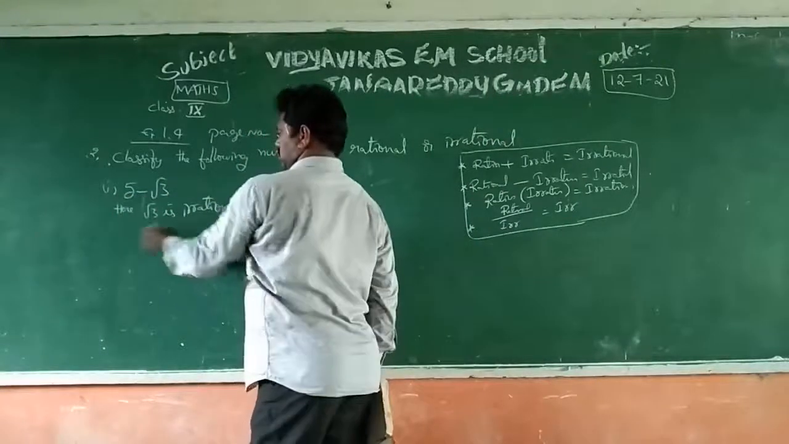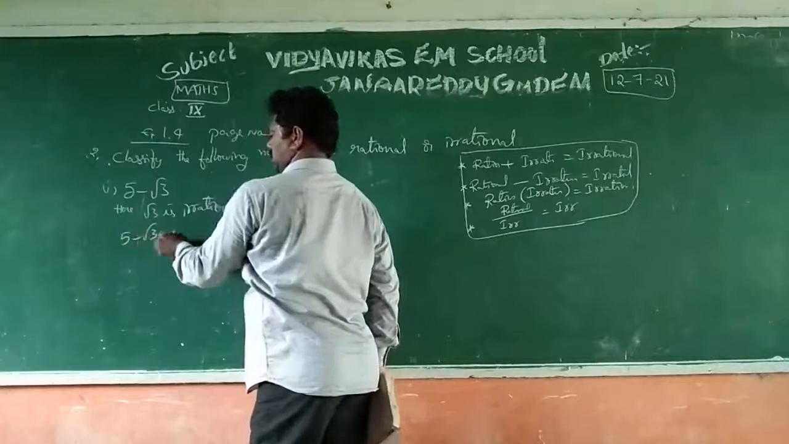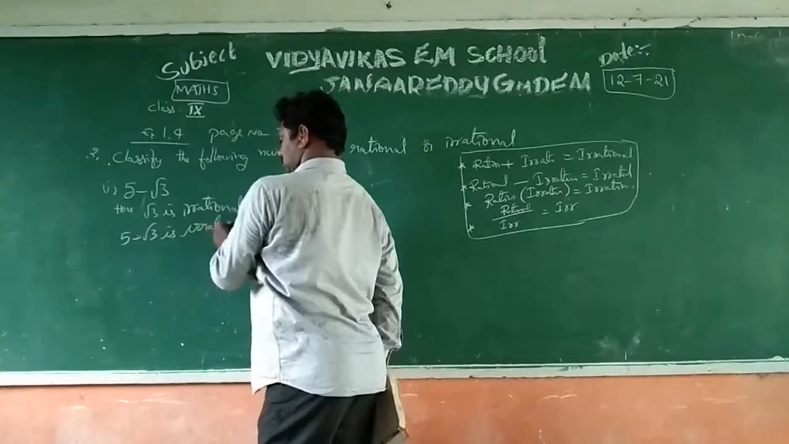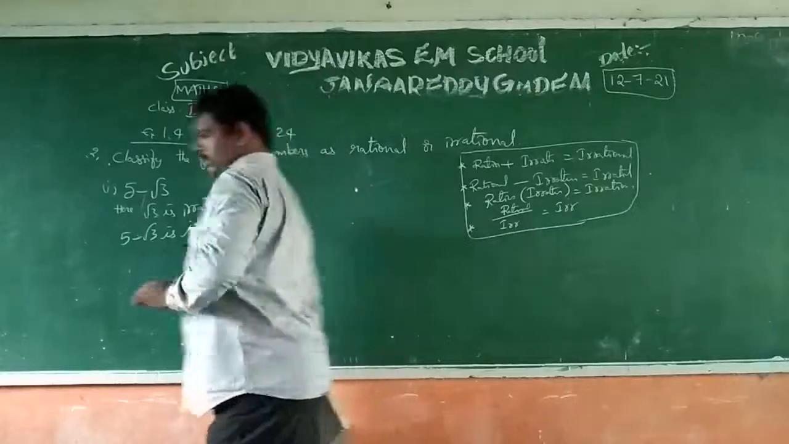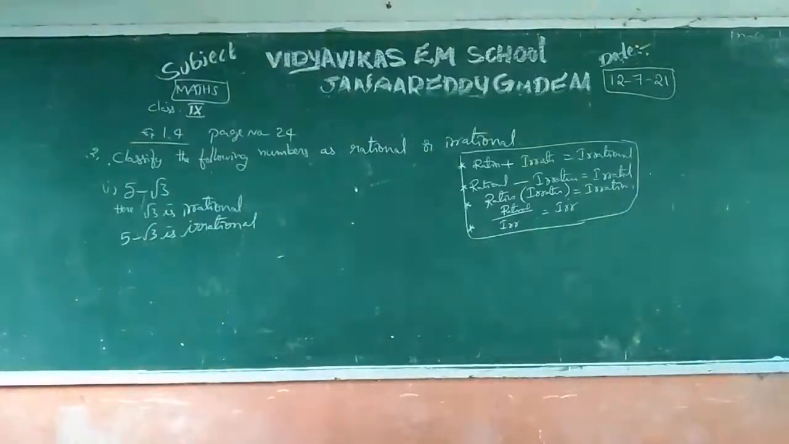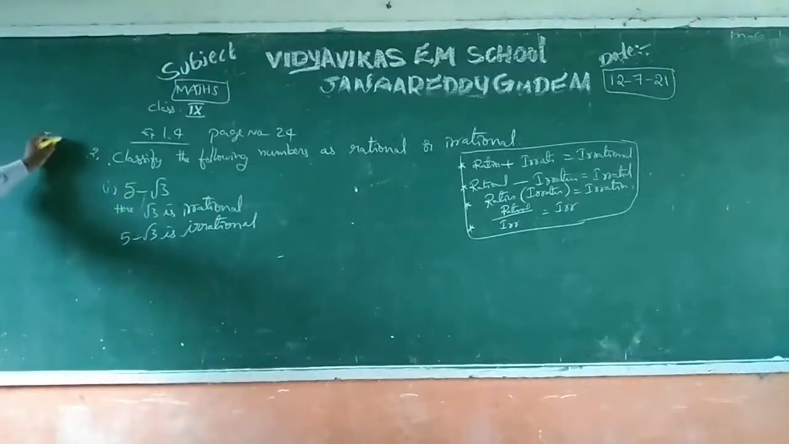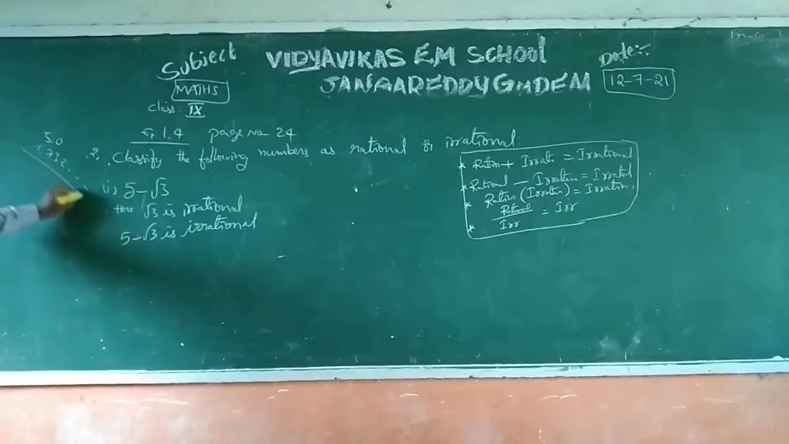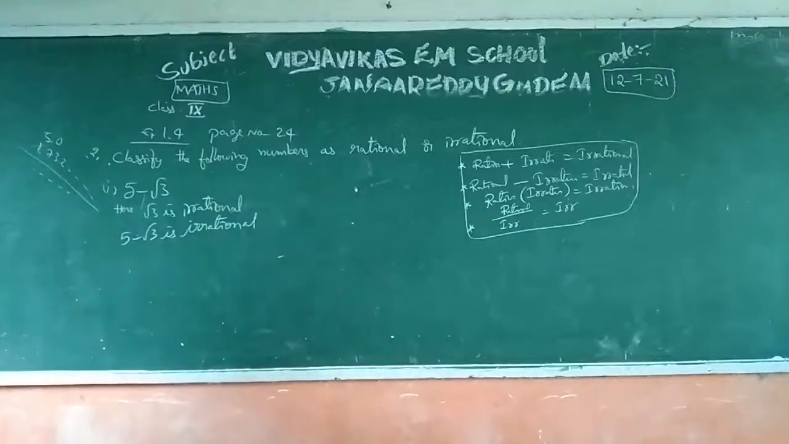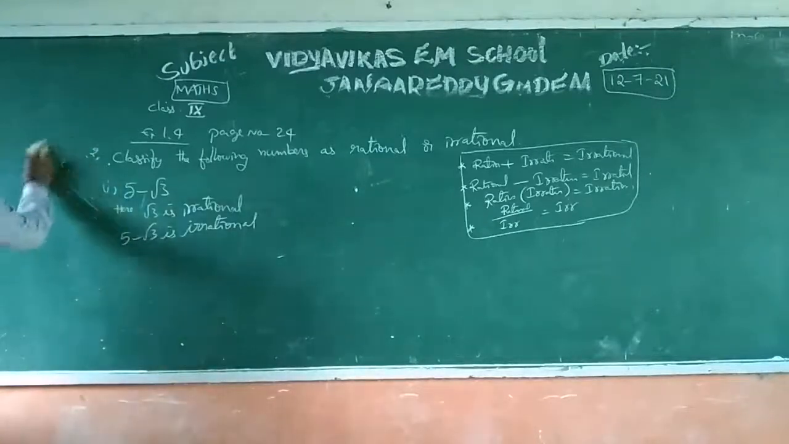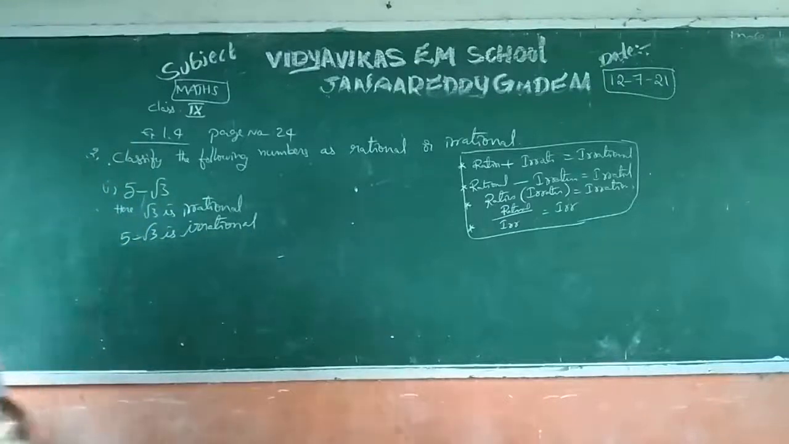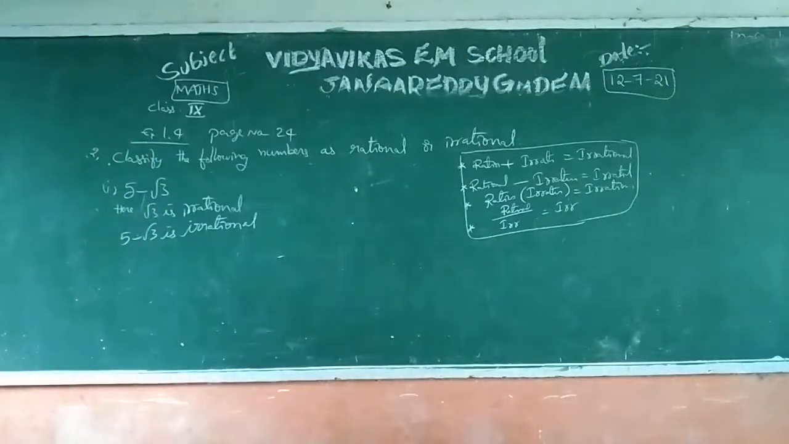Rational minus irrational means 5 minus root 3 is irrational. Why? Because 5 is a terminating decimal, a rational number, 5.0, but root 3 is 1.732 and so on. These are non-terminating, non-repeating decimals. If you subtract them, you also get a non-terminating, non-repeating decimal. That's why it is also an irrational number. That's why rational minus irrational is always irrational.